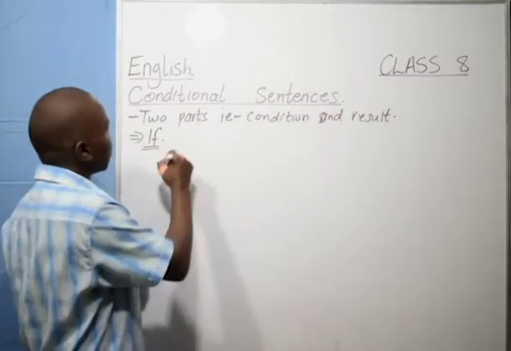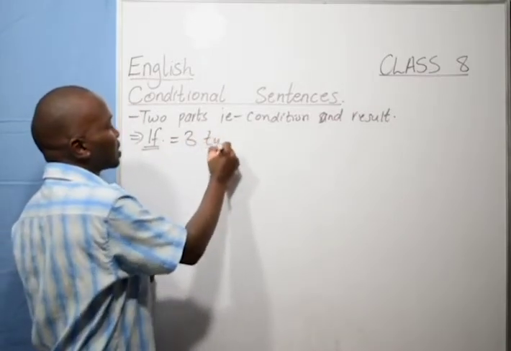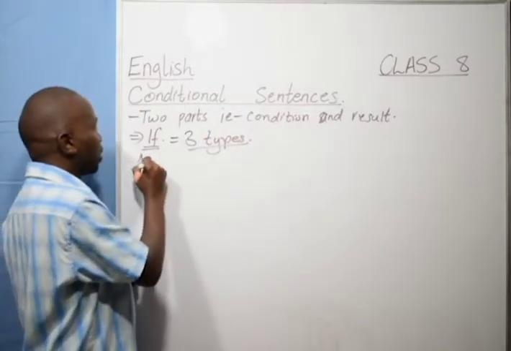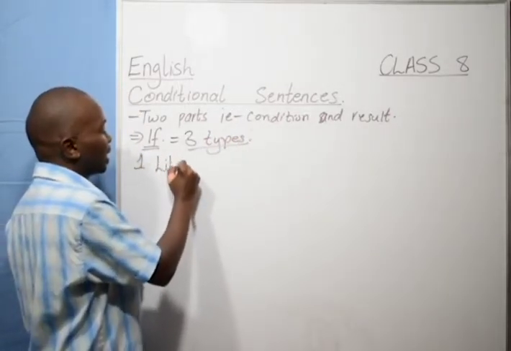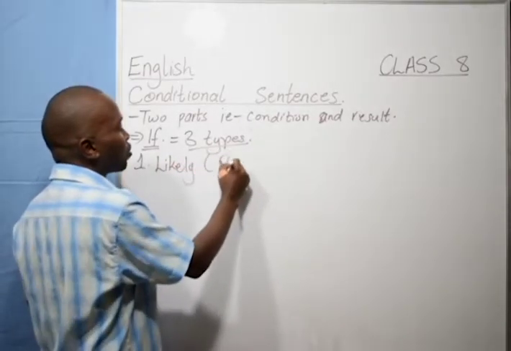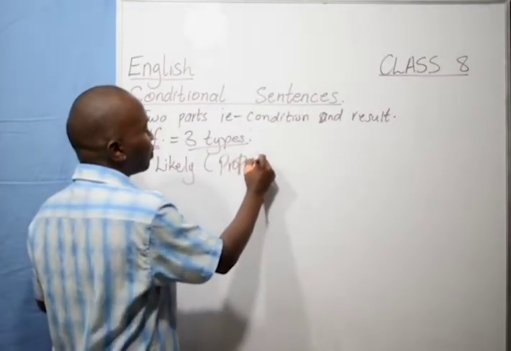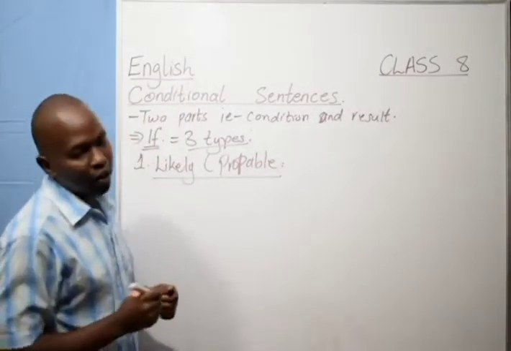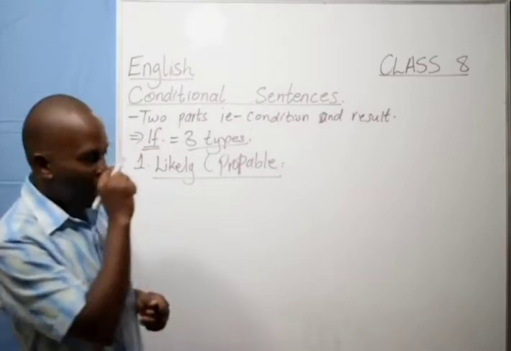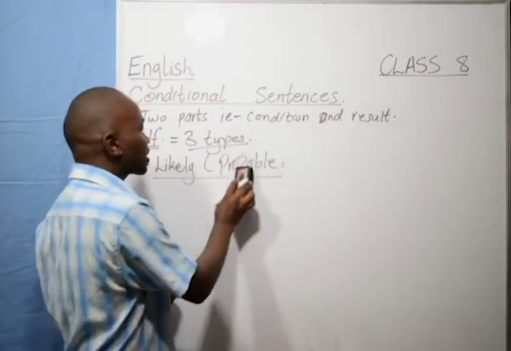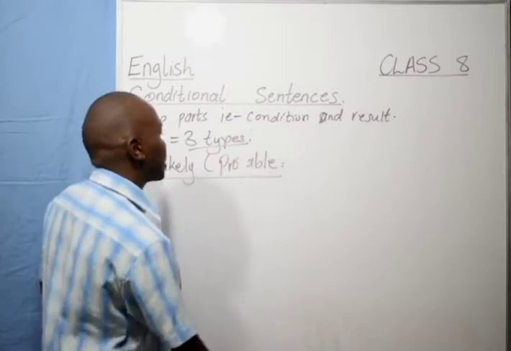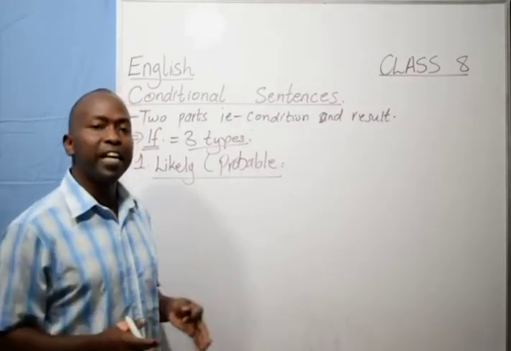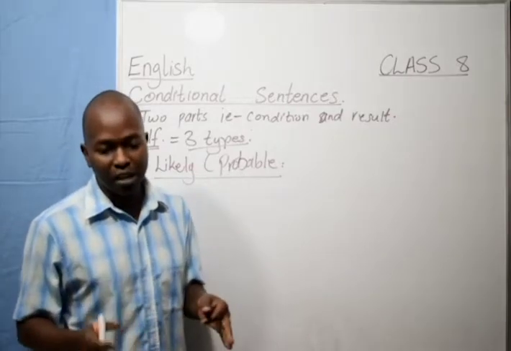Now, there are three types of conditional sentences, and we are going to look at them. Number one, we have the likely condition, also known as the probable condition. What does it mean? This type of conditional sentence means that whatever has been mentioned, there is a high chance of it happening.